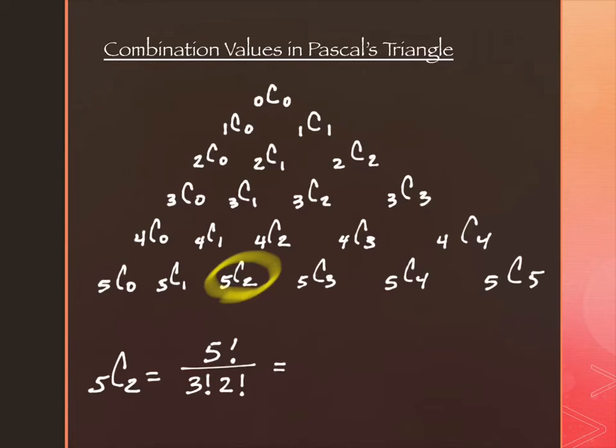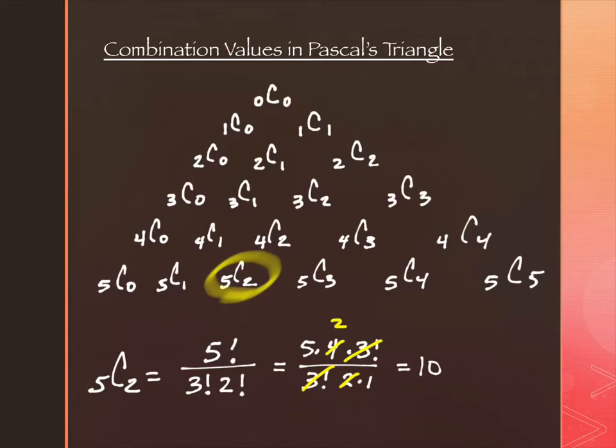So I'm going to write my 5 out: 5 times 4 times 3 factorial, and there's that 3 factorial, and then 2 times 1. The 3 factorials cancel. The 2 reduces with the 4. And then I have 5 times 2, which is 10. Okay, is that good? You'll know how to do that. We've done that already. This is 5C2.